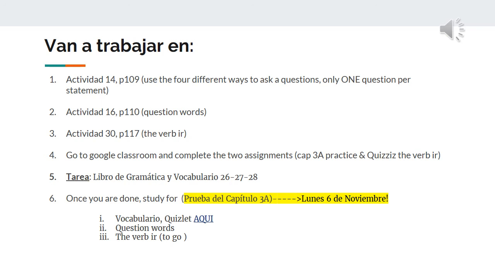Once you're done, you may go ahead and start working or studying for your test, your quiz. Lo siento. Your quiz will be lunes 6 de noviembre, so we still have two more classes to practice this, and it's basically on everything that we just saw today.